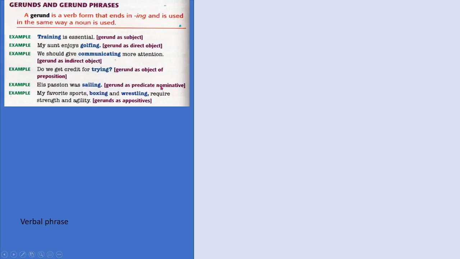His passion was sailing. Here we have a gerund as a predicate nominative, where you can say that this is the same as this, using the linking verb to be. I can say my favorite actor is Brad Pitt or Brad Pitt is my favorite actor. Both favorite actor and Brad Pitt for me are the same. So that's what we call a predicate nominative.